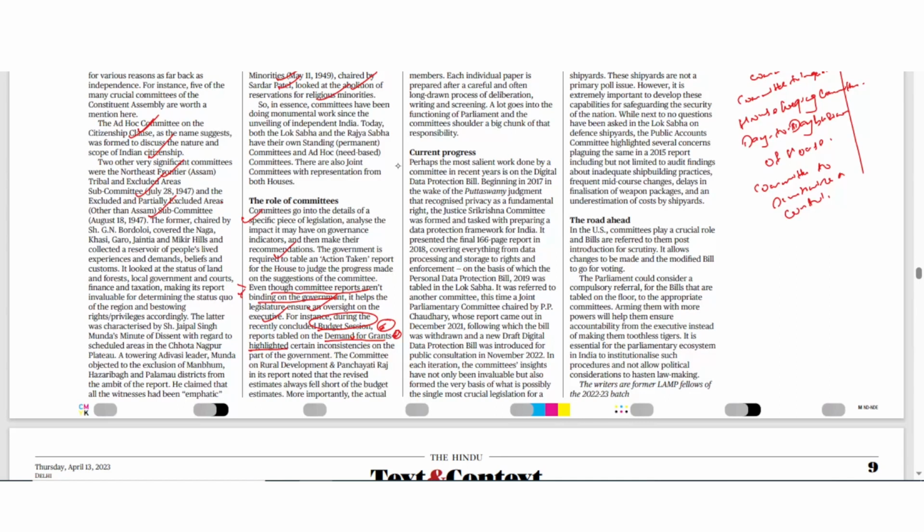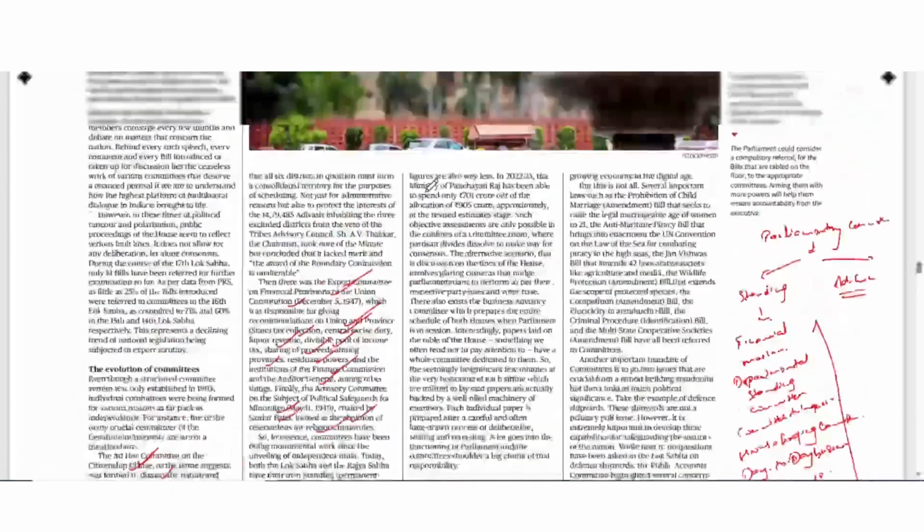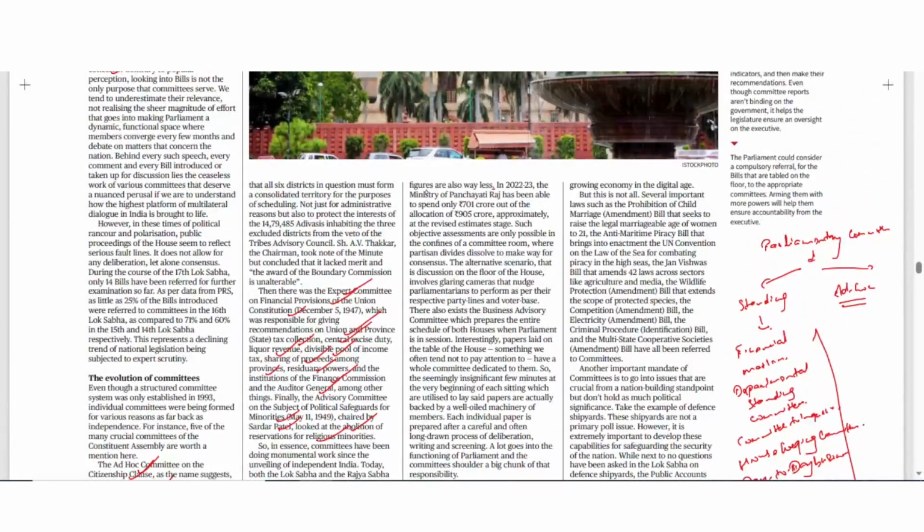फॉर एग्जाम्पल, let's take a work of Committee on Rural Development and Panchayati Raj. So they have highlighted a very important thing that they say that in 2022-23 the Ministry of Panchayati Raj has been able to spend only rupees 701 crore out of the total allocation of rupees 905 crore.